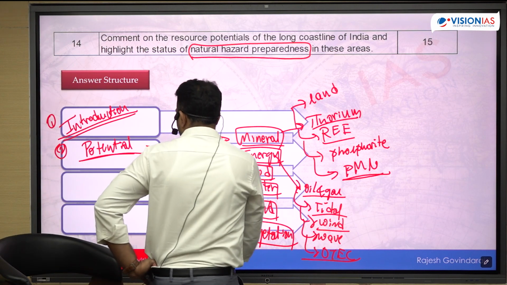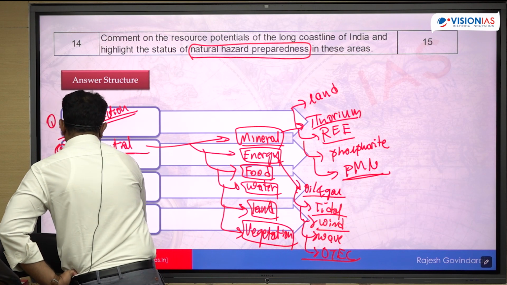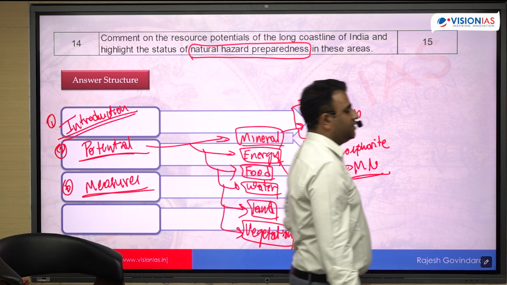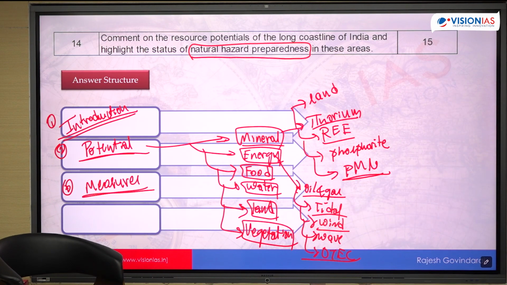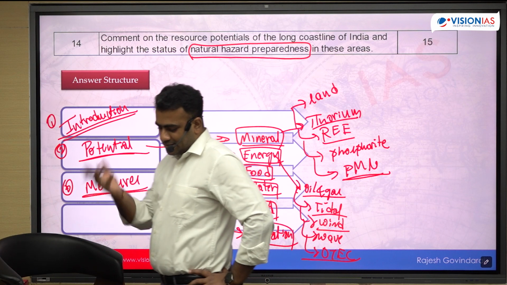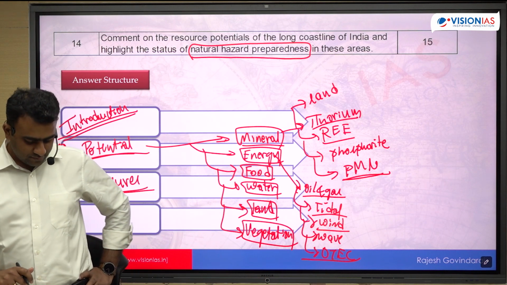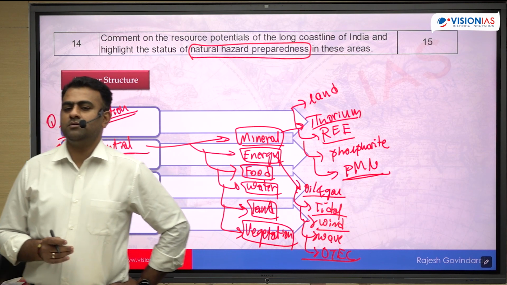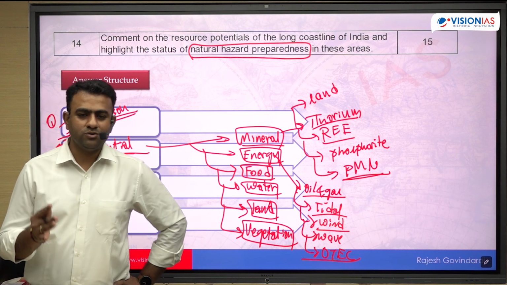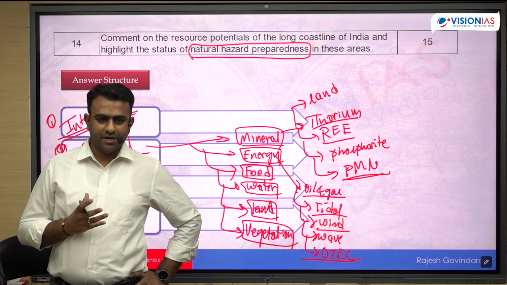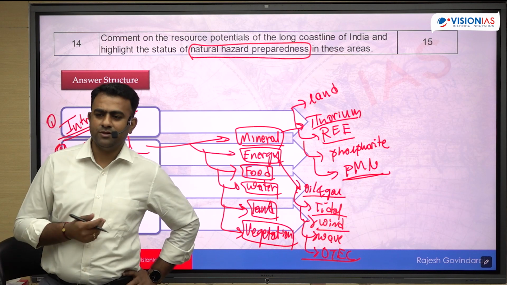In the first part, you will talk about the measures which are taken. The measures taken by the state government, central government, various different agencies in order to be prepared for the hazards along the coastal region. First of all, what are the hazards along the coastal region? Cyclones, tsunami, storm surge, coastal erosion, right? So what are the preparations which have been taken? Floods. Okay, floods also will be there, fine.